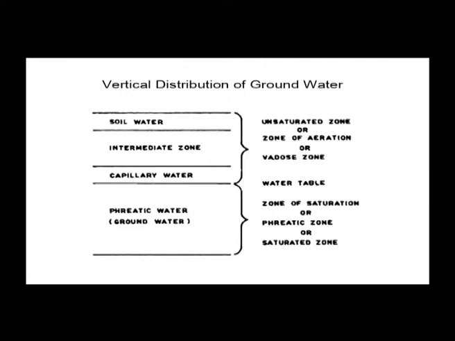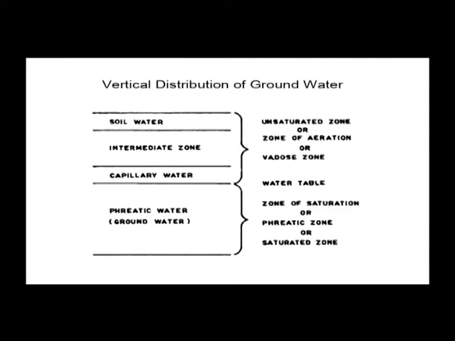Vertical distribution here consists of the zone of aeration, the zone of saturation and the water table, and the water present within the zone of saturation is the groundwater.